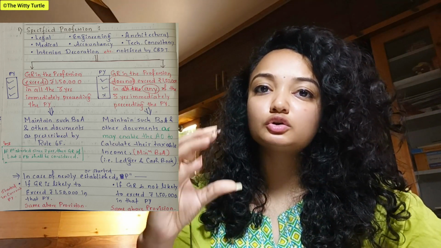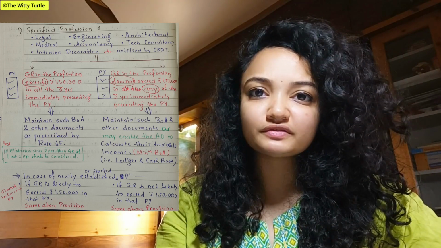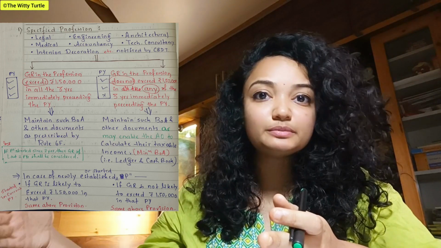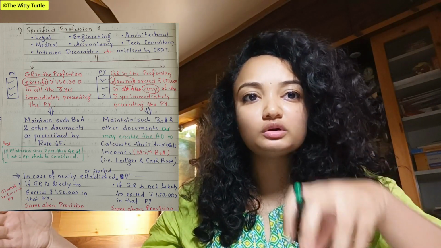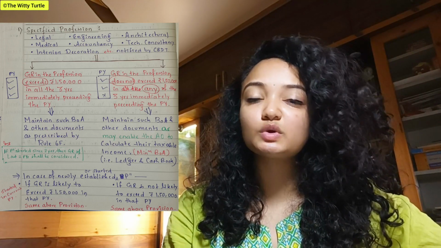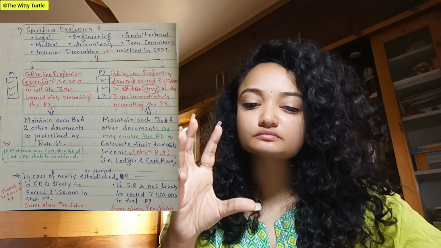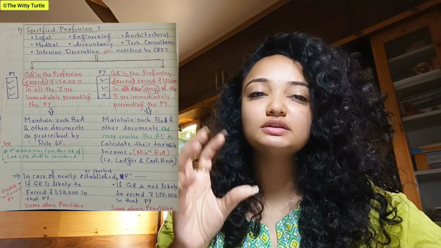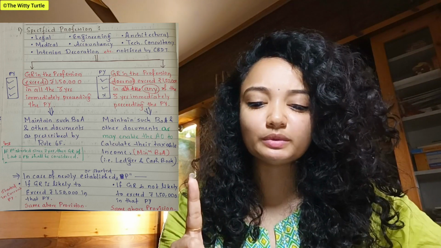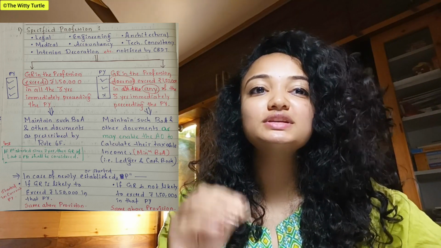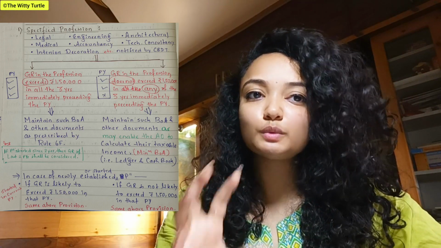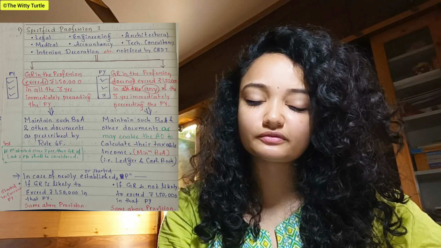If your gross receipt is more than 1,50,000 in the last three previous years, immediately preceding your current previous year, in that case, what happens? In that case, the specified professional has to maintain the books of accounts and other documents as prescribed by Rule 6F. In the end of the class, we will understand what is the meaning of Rule 6F, right?